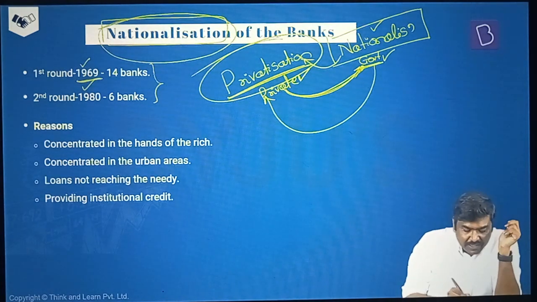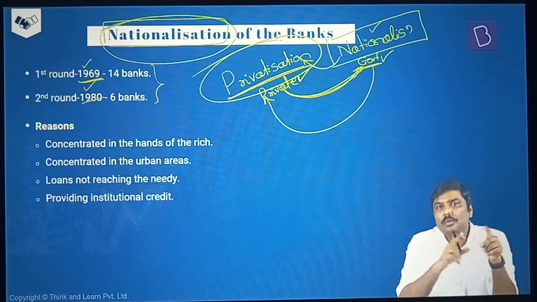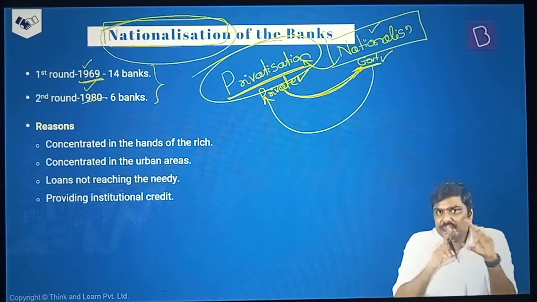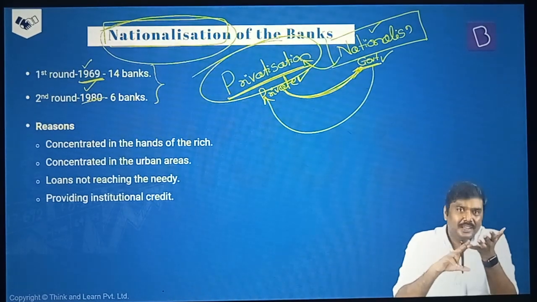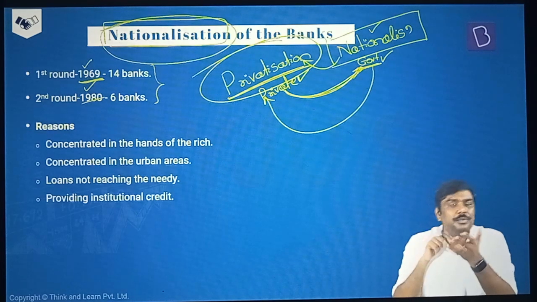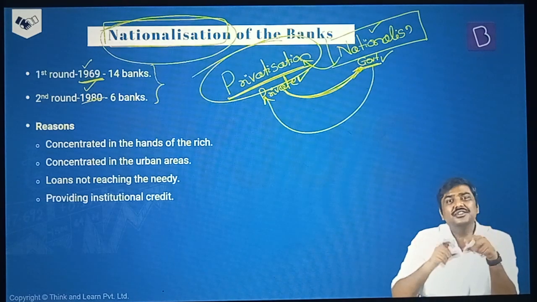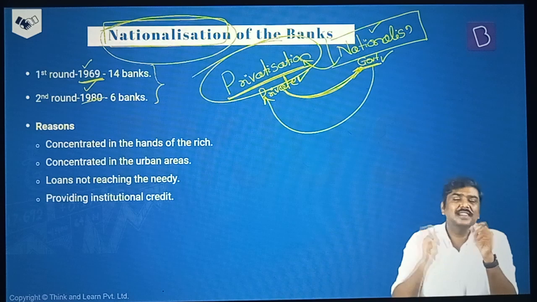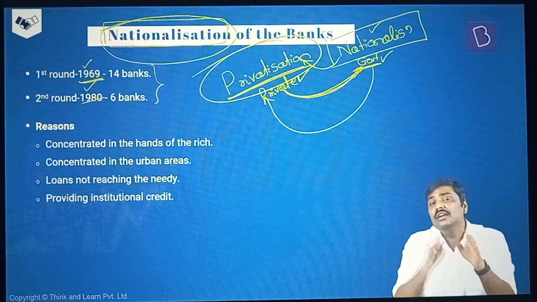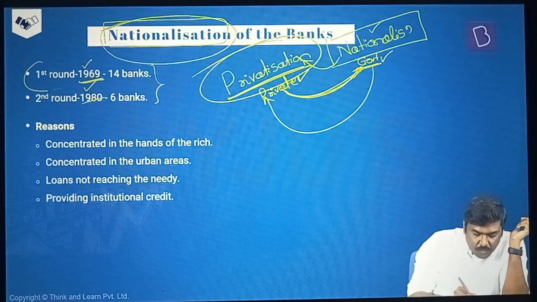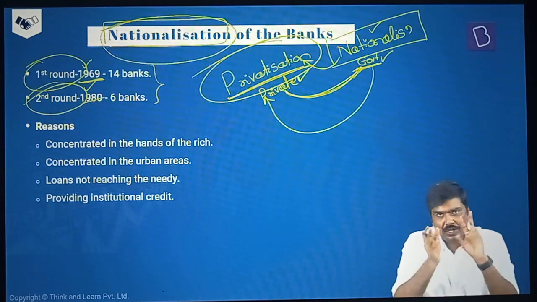Some of the books will give different years here. Do not worry about it. There was a problem with respect to these particular laws. In certain cases, the laws were dragged to the Supreme Court or the judiciary, as a result of which different laws were formulated. That is the reason there would be a slight difference in the years given in the book. But essentially, we have gone for nationalization in two rounds.